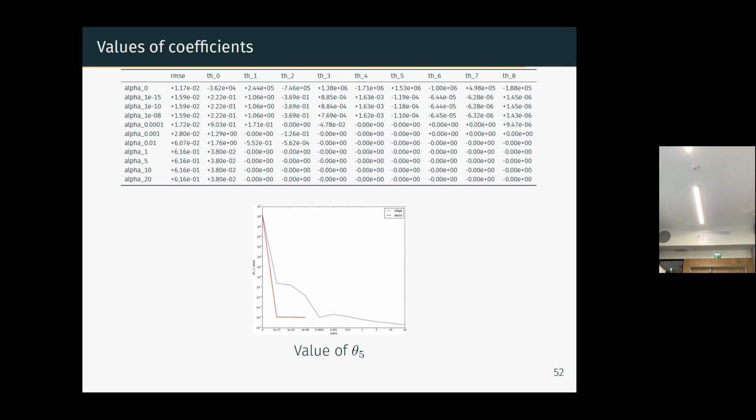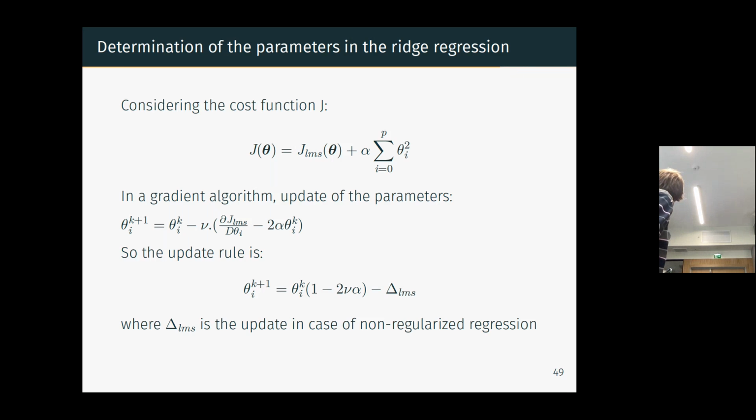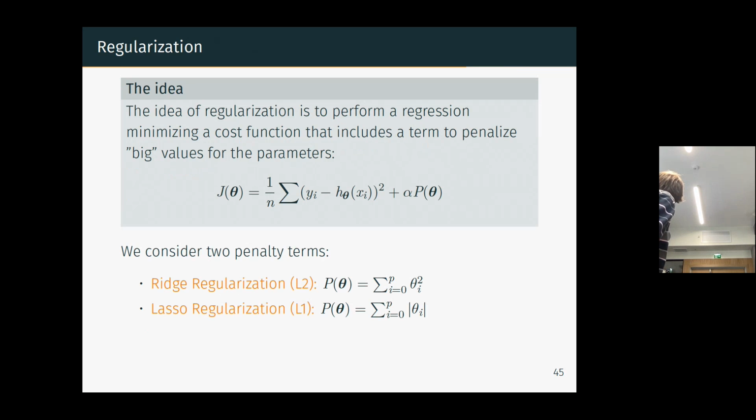Zero. Yeah, with Lasso you have actual zeros. With a ridge regression, you have very, very small values, and the more strength you put on the regularization, the smaller the parameters will be. But with Lasso, you have actual zero. So it means if you look at your linear, sorry, where is it?